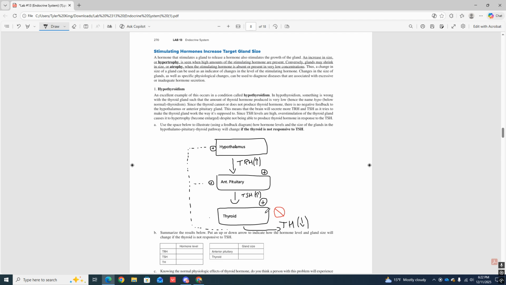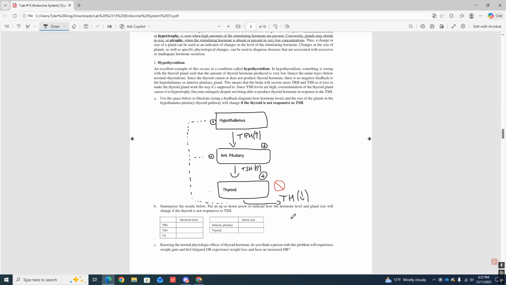So because of that, you're going to still have a small amount of TH being produced, even though it's being overly stimulated, right? You have all these different voices talking all these different languages coming in and telling it what to do, and it doesn't know what the heck's going on, okay? So despite it being told, it's still going to be producing a very small quantity of TH, all right? So what's going to happen with those hormone levels then, okay?